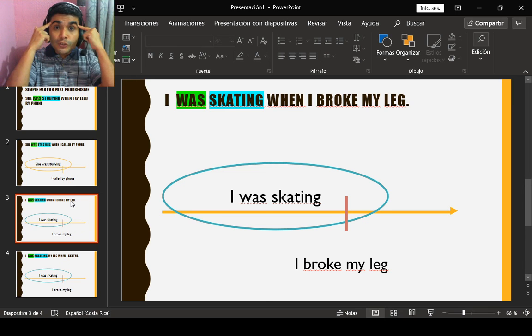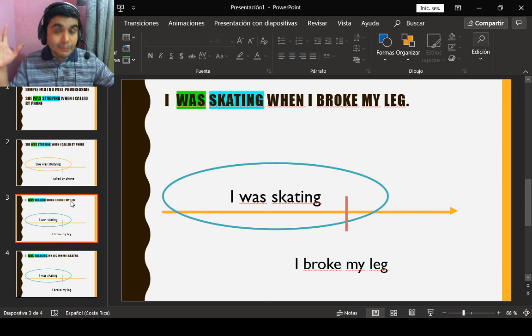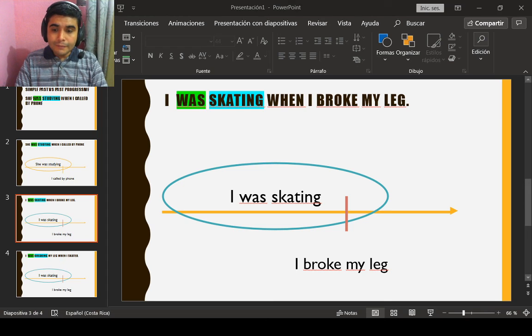So we need to use our common sense. What is the possible progressive action, and what is the action that cannot be progressive, because it just happened in a moment? So this is basically the difference between past continuous and simple past. A progressive action in the past that works as a background, and the other one that is just a moment. Something like that. See you.